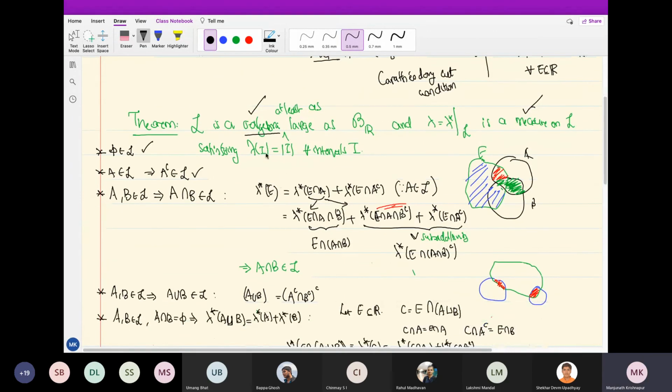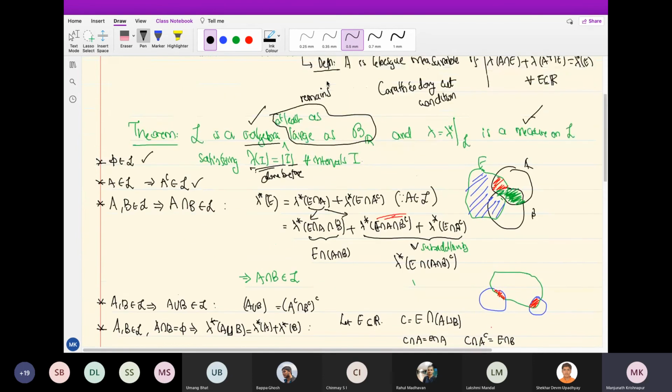Now, what else have I shown? Okay, this was done before. So the only thing that remains is this one. So maybe we'll do it next time.